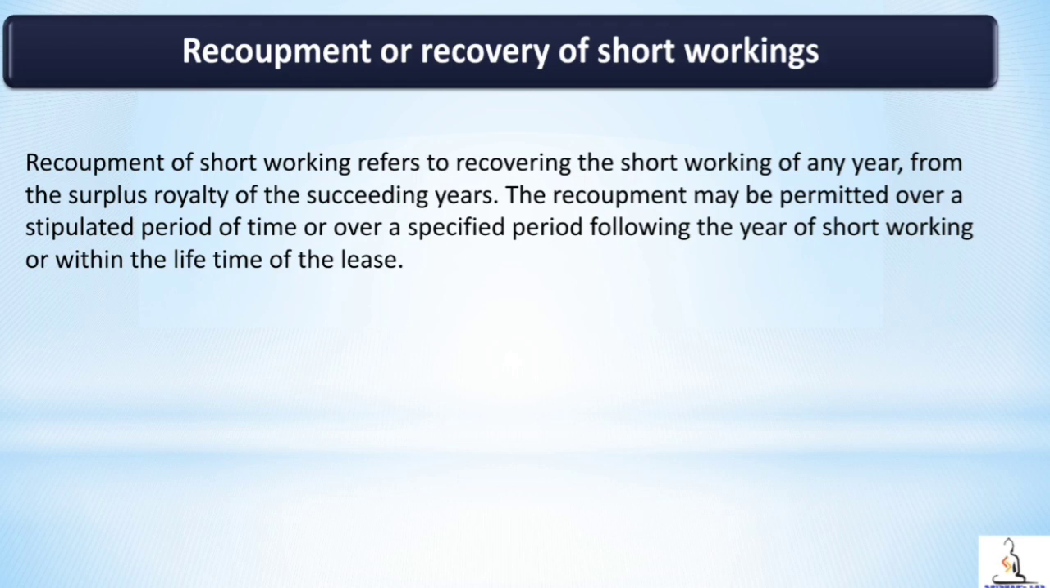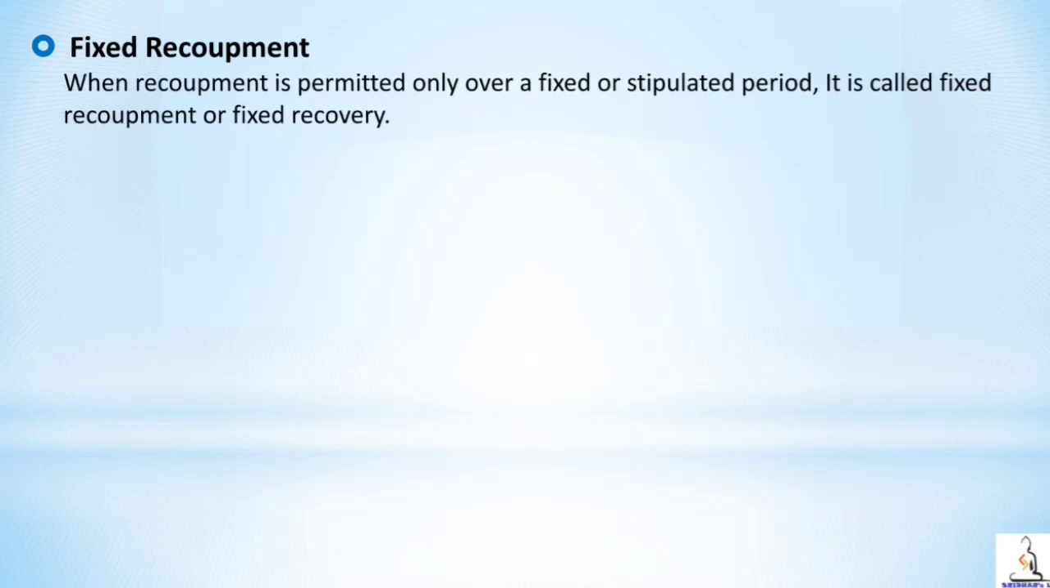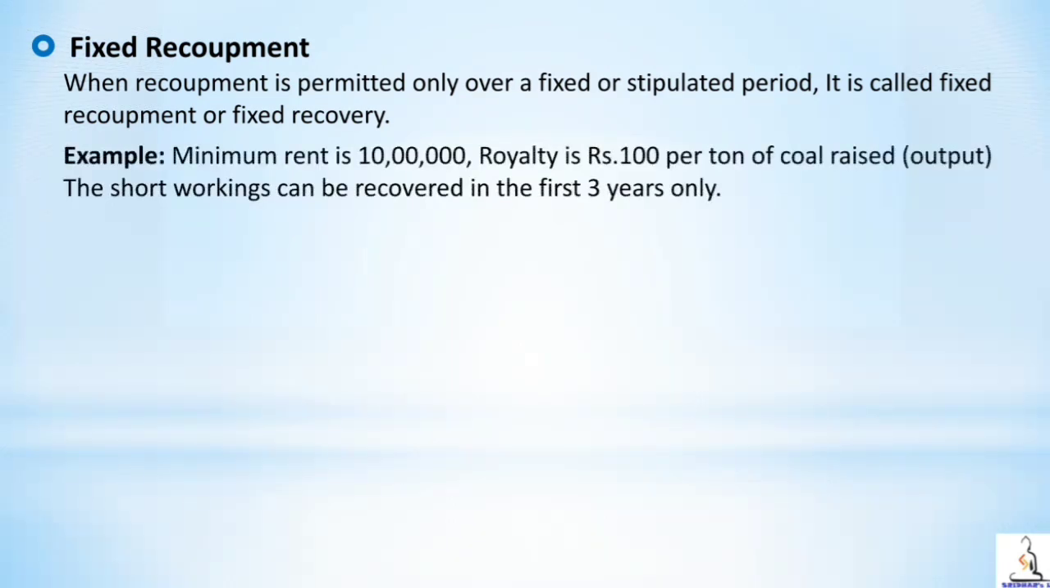Recoupment can be of three types: fixed recoupment, floating recoupment, and recoupment within the life of the lease. Now let us understand the meaning of fixed recoupment. When recoupment or recovery is permitted only over a fixed or stipulated period, it is called fixed recoupment or fixed recovery. Let us understand this with an example.